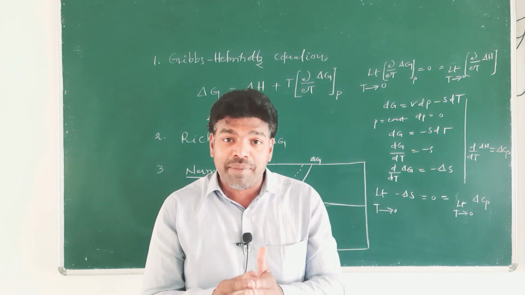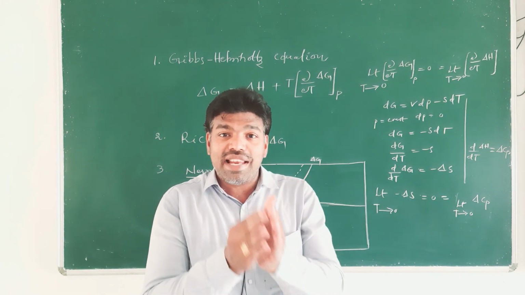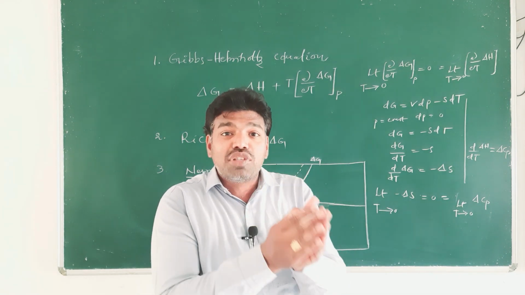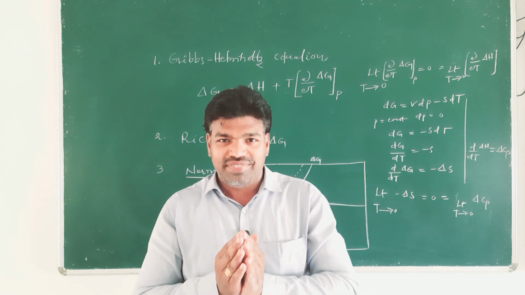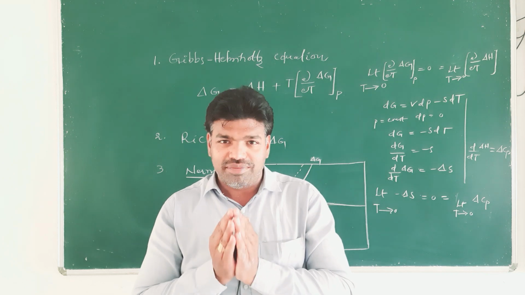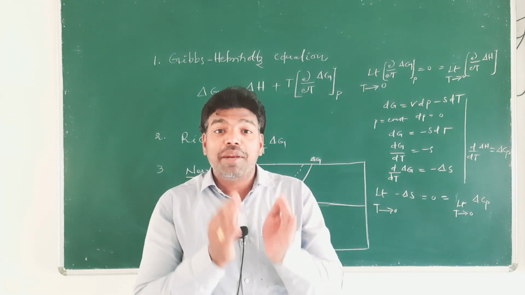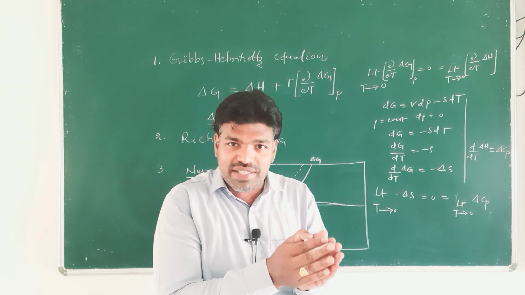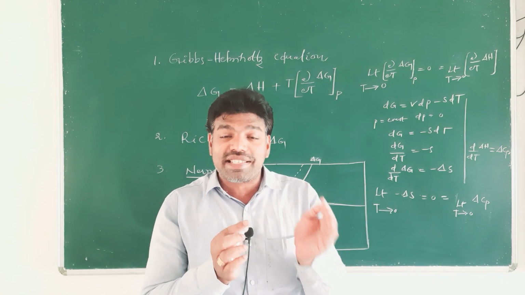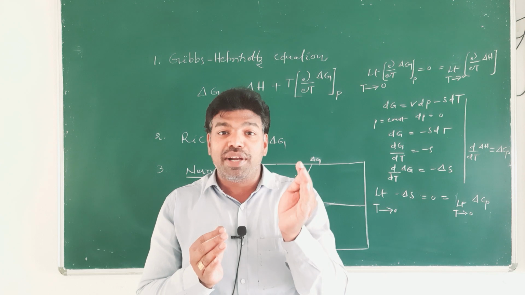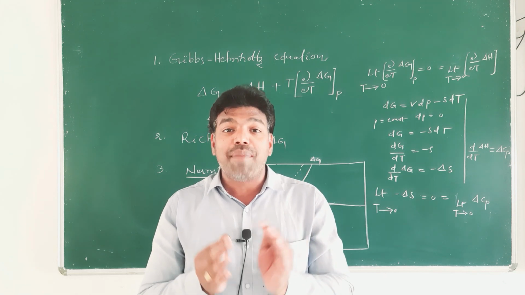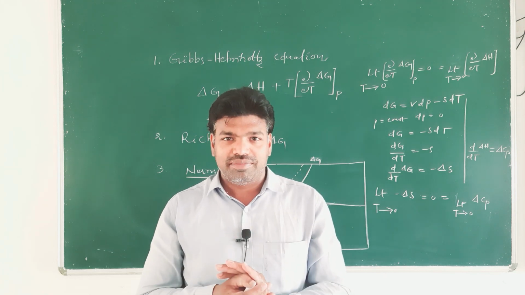That means that in perfectly crystalline solids at absolute 0 temperature, entropy is 0, right? I repeat, in perfectly crystalline solids, entropy is 0 at absolute 0 of temperature.